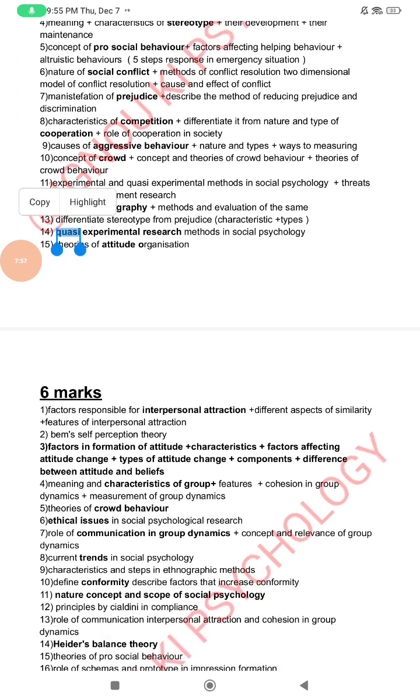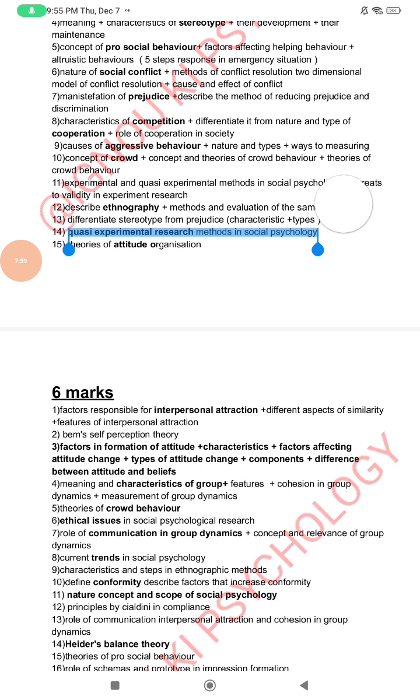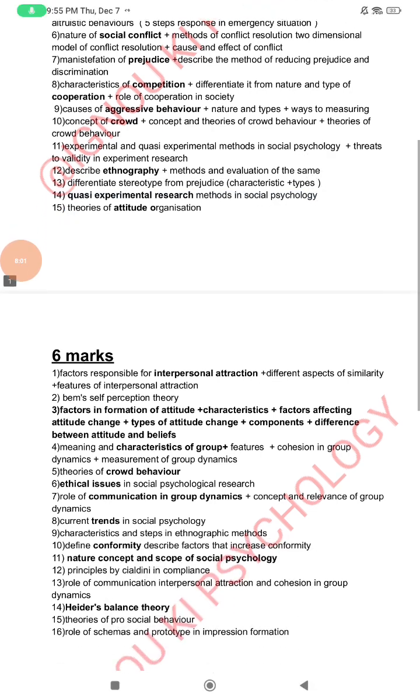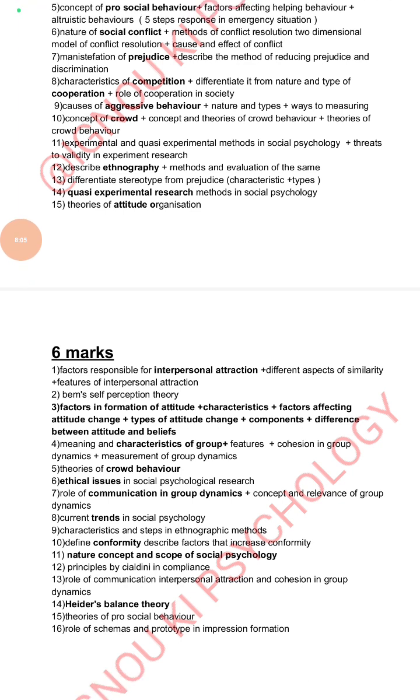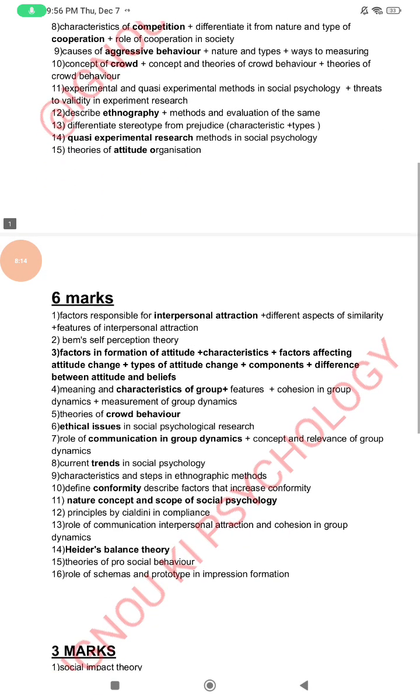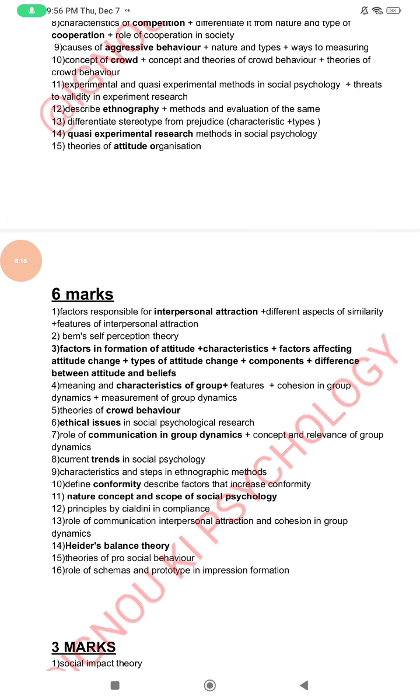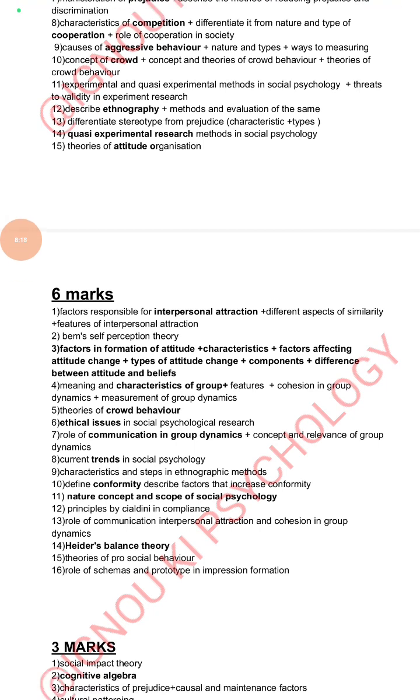Question number 14, again quasi experimental research method in social psychology. Again prepare all this, what are the components of quasi experimental research. You have to explain them one by one. Then question number 15, theories of attitude organization. See, this is very important. If you pick up any year's question paper, you will see that there is a question on attitude.